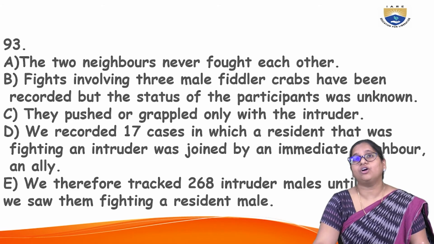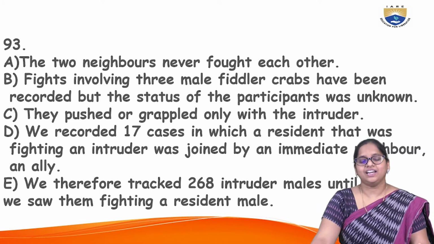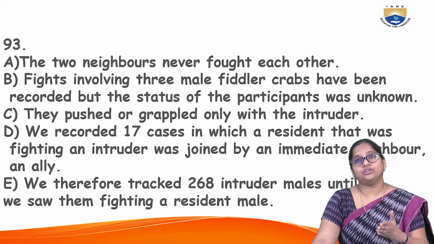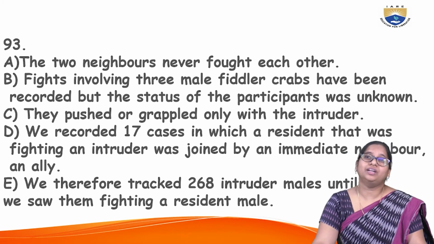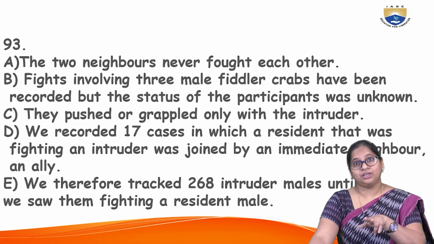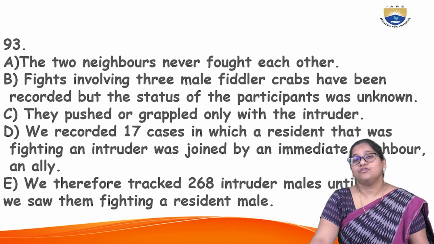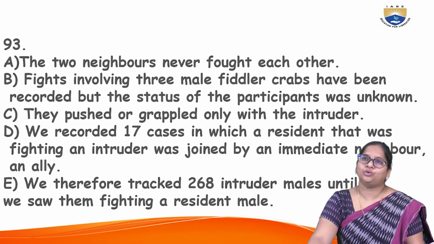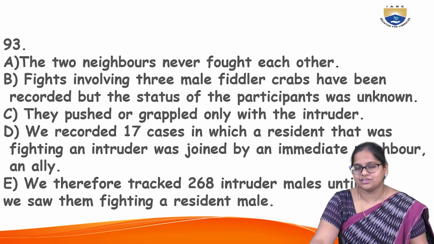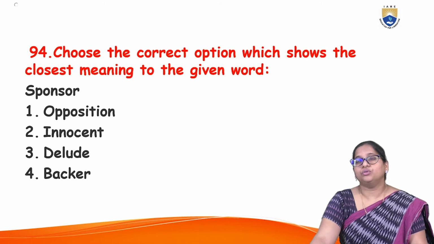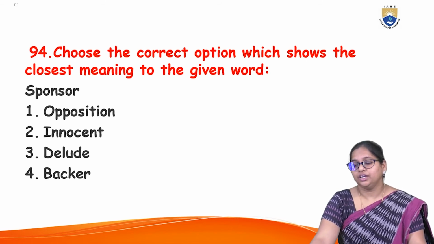BEDAC. Next option D: We recorded 17 cases in which a resident that was fighting an intruder. Now further it is progressing. The group was joined by an immediate neighbor. Now we talked about the immediate neighbor, and now they are further commenting on that neighbor. What is that? The two neighbors never fought. Okay, so finally what happened, they pushed or grappled only because of them. This is a conclusory sentence, so you can go with option A, right? So how do you really choose it?